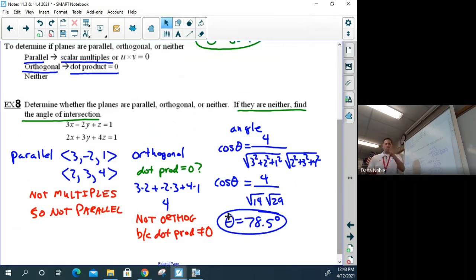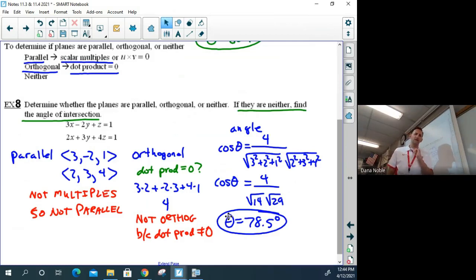Okay. Two things that I can think about as we end this. If you ever come up with a number bigger than 90, just take its supplement. That's what would be in the back of the book. They always look at the supplement because any way you do it, there's always going to be two angles, a complement and a supplement, one acute, one obtuse. So if you get an obtuse, do its supplement.